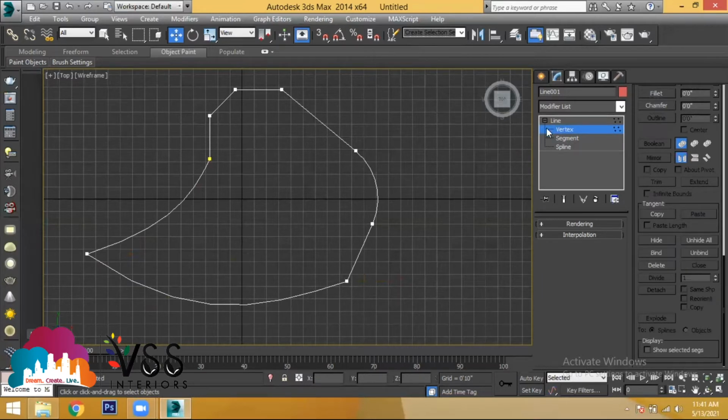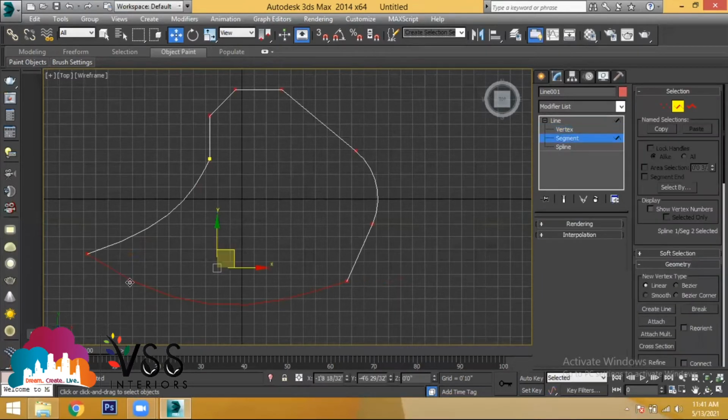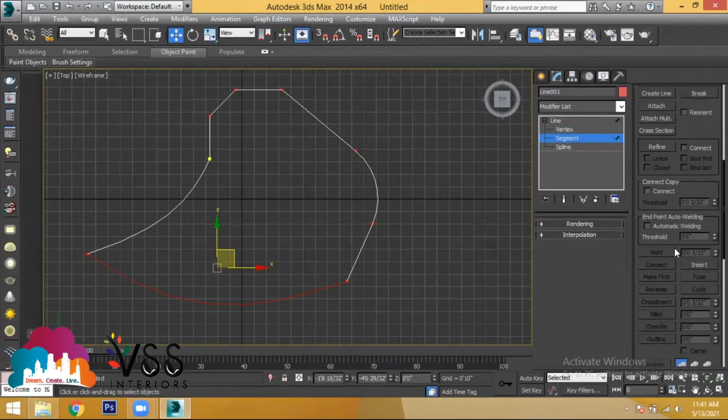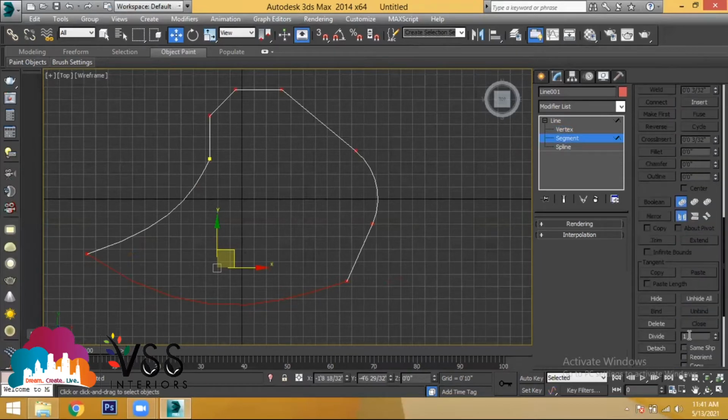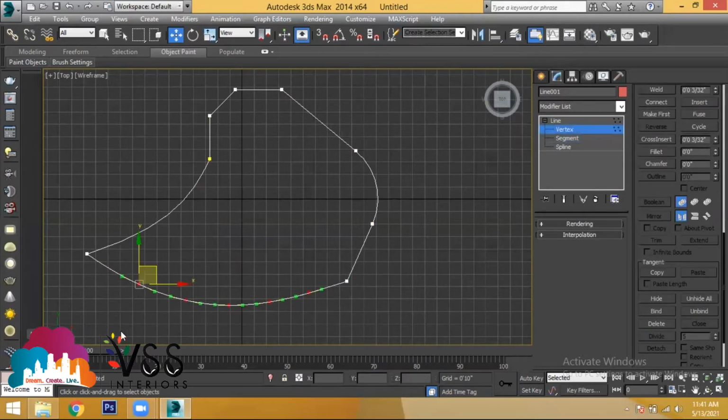So what you do is go to the option called as segment, select the line between two endpoints, and right click, use the option called as divide. How many number of divisions you need? Let's say I've taken 5 divisions, press divide. So you got 5 equal partitions like this. If you don't need the endpoints, you can select those endpoints and you can press delete.